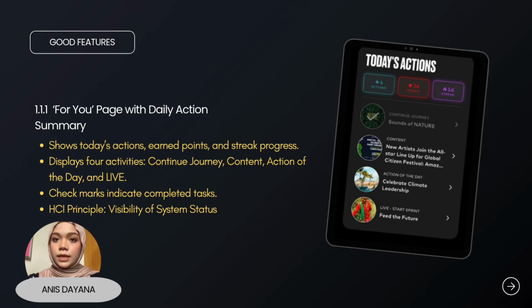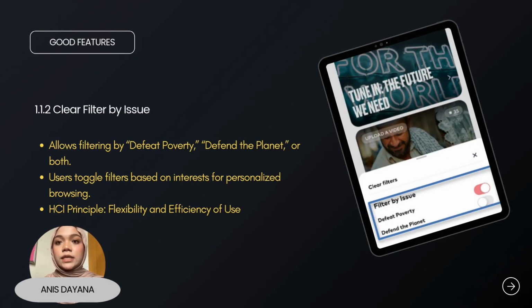This reflects the HCI principle of visibility of system status, as users can clearly see their progress and stay motivated to return daily. The second good feature is the clear filter by issue. It allows users to filter campaigns by categories like defeat poverty or defend the planet. This follows the HCI principle of flexibility and efficiency of use, because users can quickly personalize their browsing experience instead of scrolling through unrelated topics.